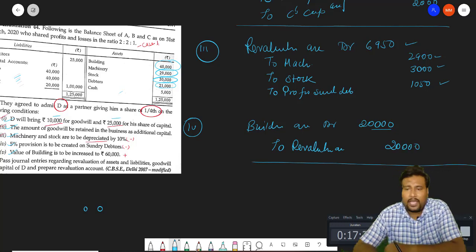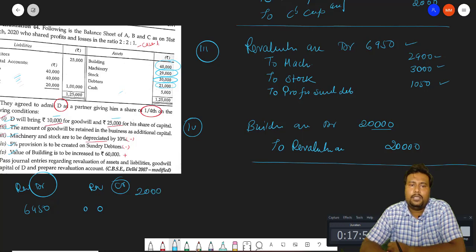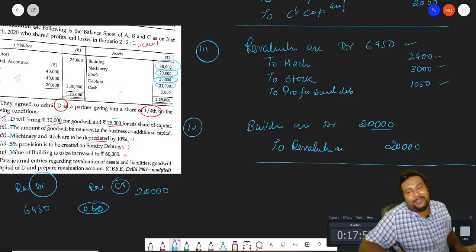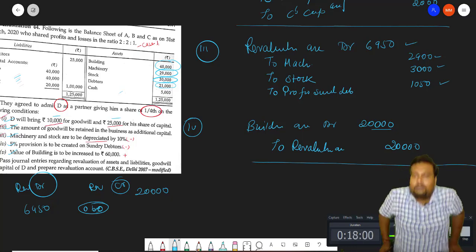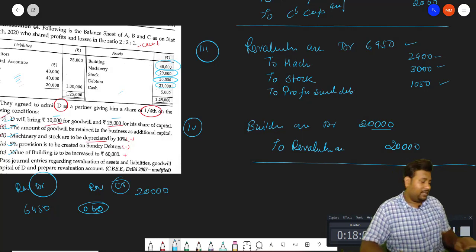Now the final entry. We have to find out whether we earn a profit or a loss on the revaluation. So revaluation debit and revaluation credit. Revaluation debit total is 6,950 and revaluation credit total is 20,000. So how much balance will be there? The balance will be 20,000 minus 6,950. Tell me in the comment box how much balance will come.